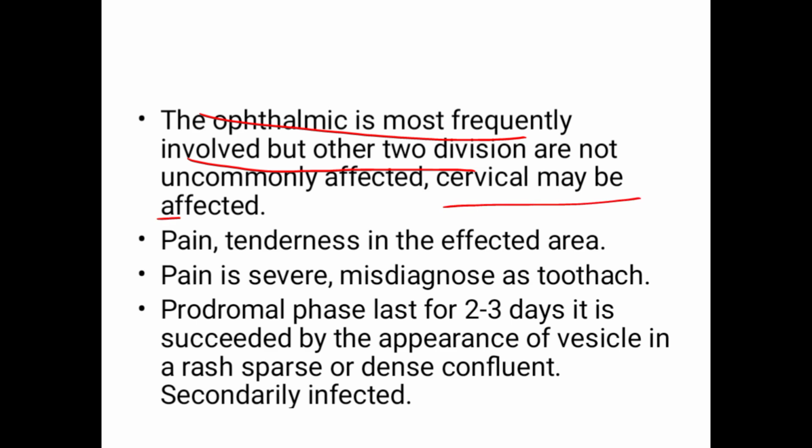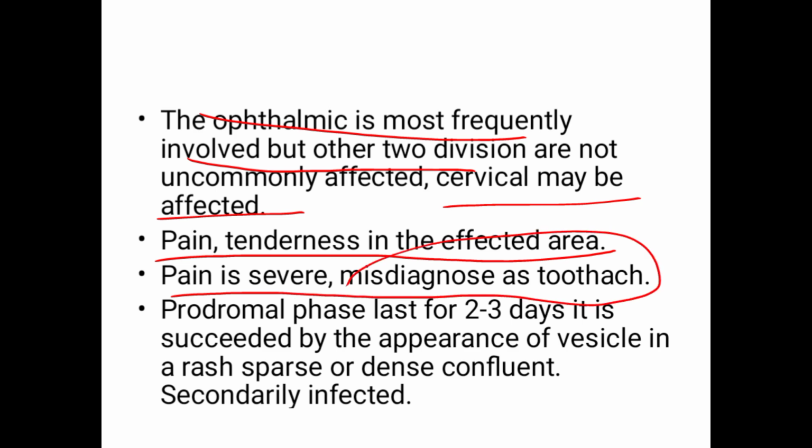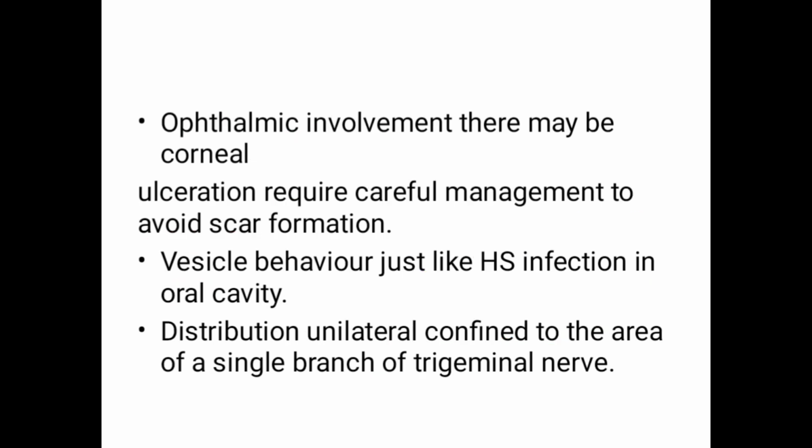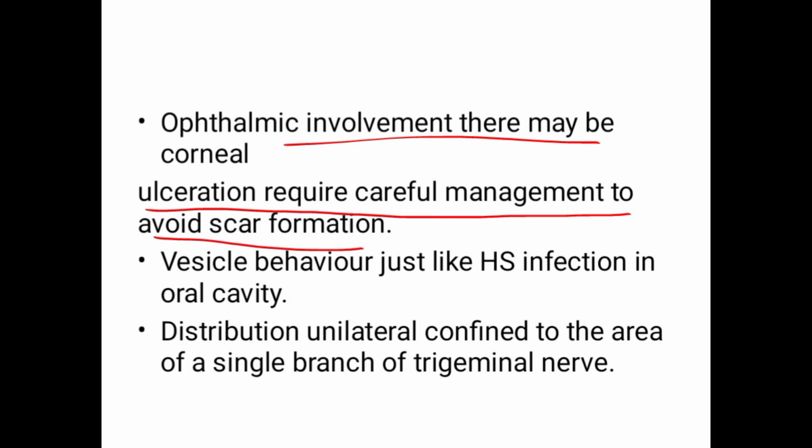Cervical may be infected. There is pain and tenderness in the affected area. Pain is severe and may be misdiagnosed as a toothache. The prodromal phase lasts for 2 to 3 days, and it is succeeded by the appearance of vesicles, either sparse or dense and confluent, which are secondarily infected. Ophthalmic involvement may cause corneal ulceration and requires careful management to avoid scar formation.